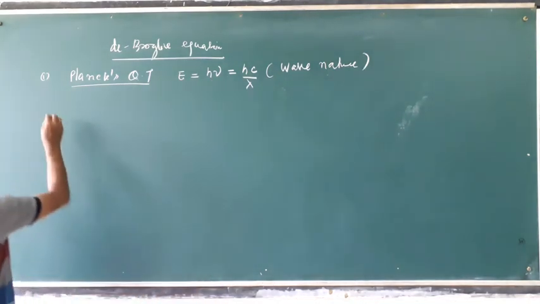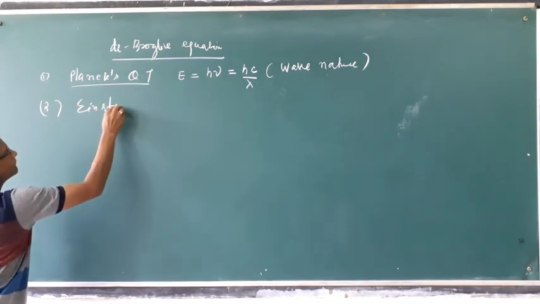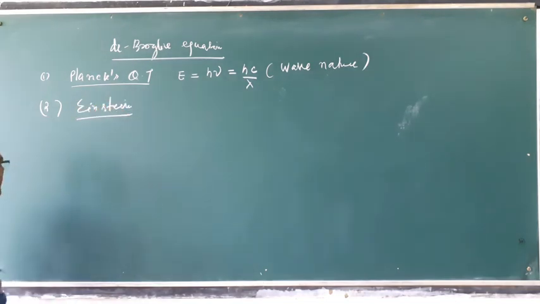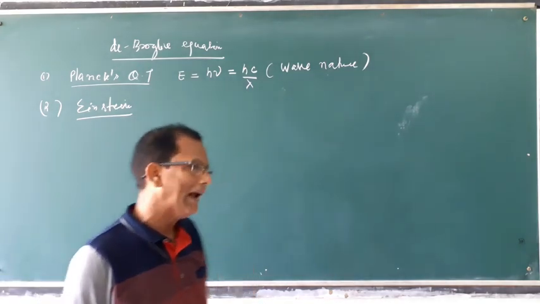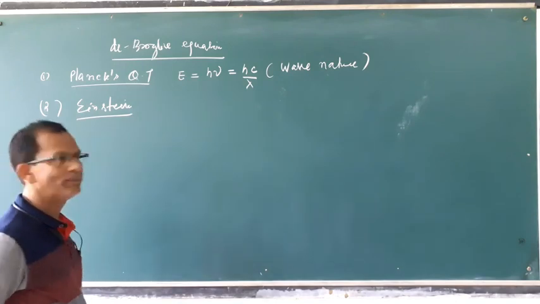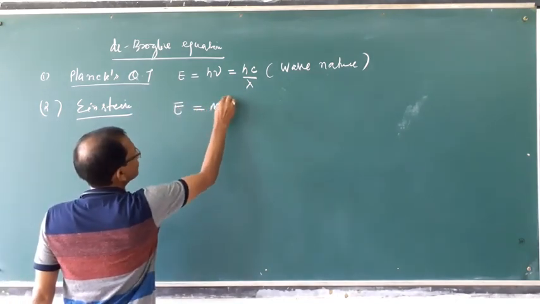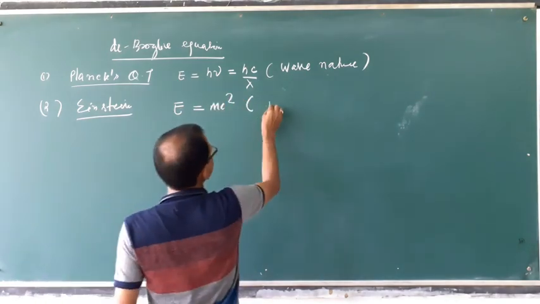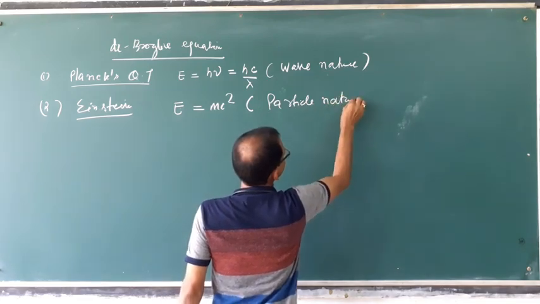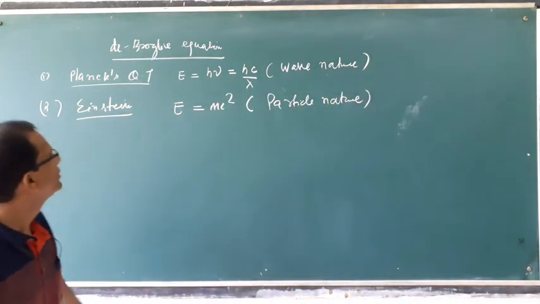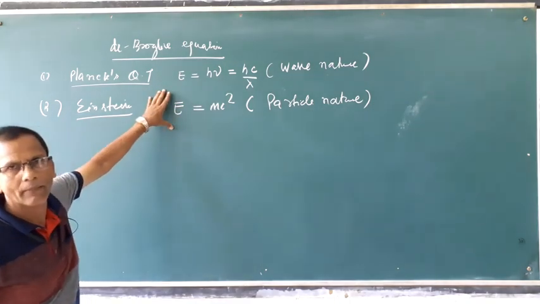But according to Einstein, the energy of matter is E is equal to mc square. This concept is particle character, particle nature. So for wave nature and particle nature, both energies are the same.